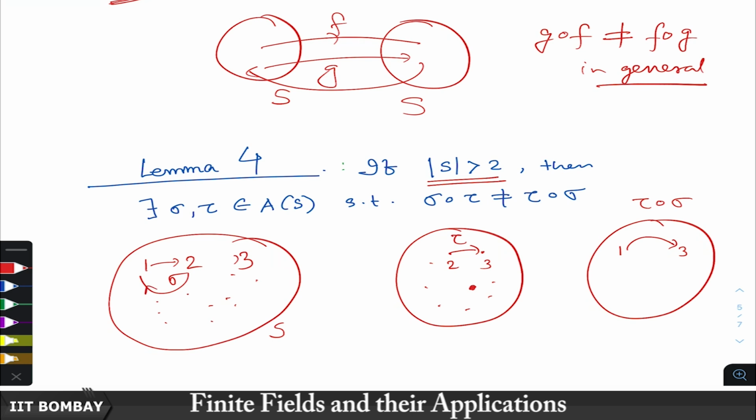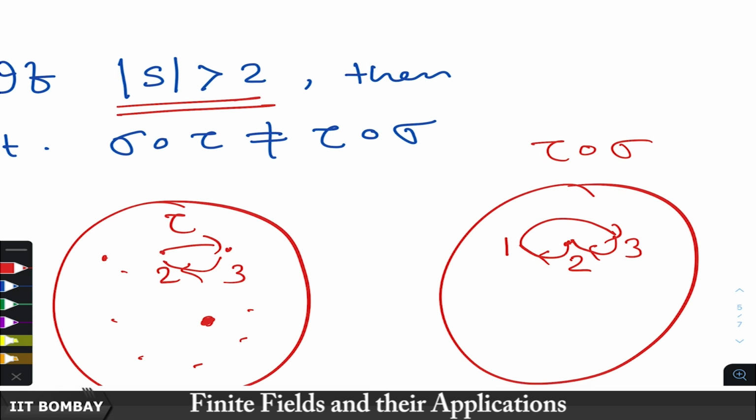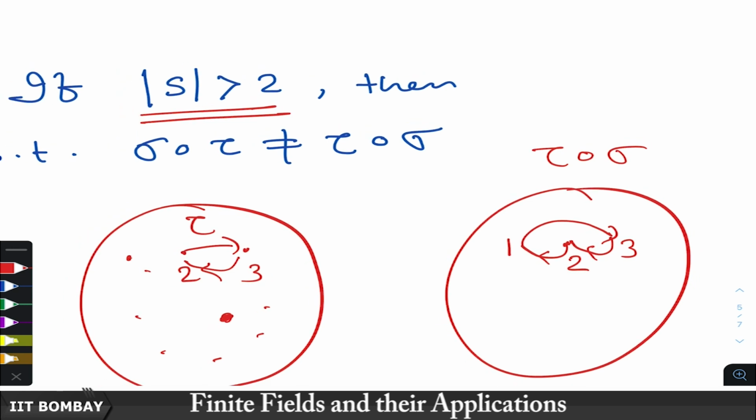Sigma takes 2 to 1, and tau does not change 1. So, 2 goes to 1. Now, what happens to 3? 3 is fixed by sigma, but then tau takes it to 2. So, 3 goes to 2. This is the composition tau composition sigma.